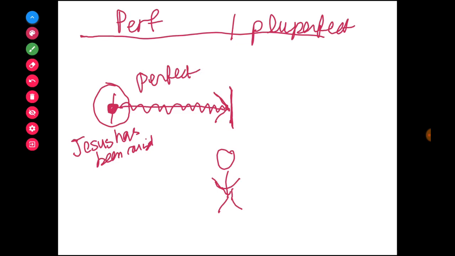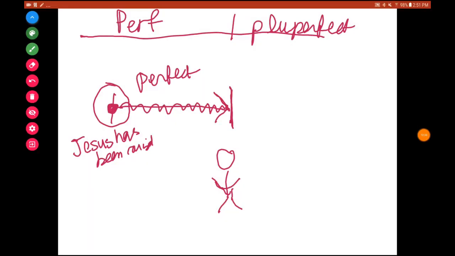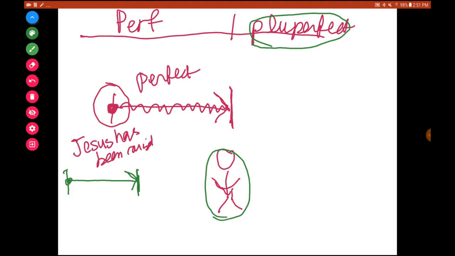But the pluperfect is a past time event that also shares similar features but is different in this way. So for the pluperfect, suppose you have a past time event, but the effect of that past time event ends in the past. The effect does not reach the time of the speaker or writer. So the whole event remains in the past. That would be the pluperfect.